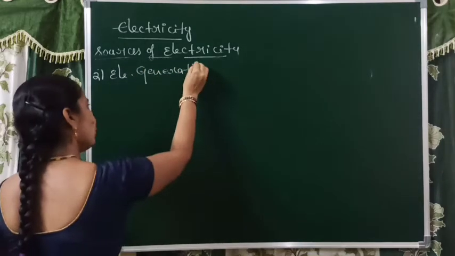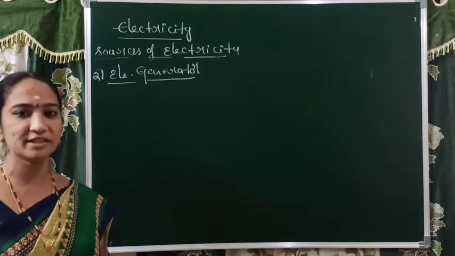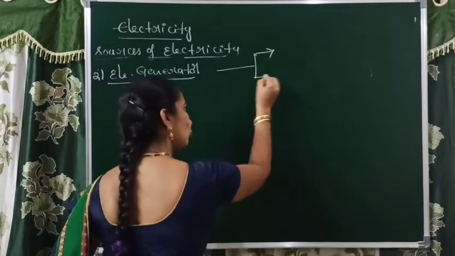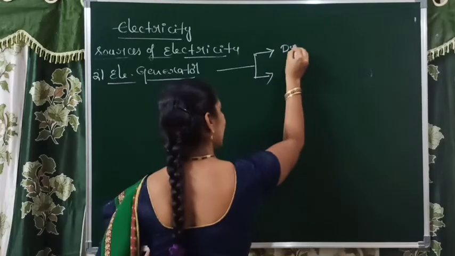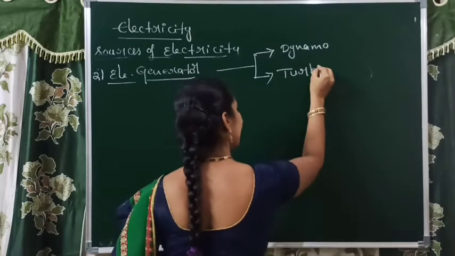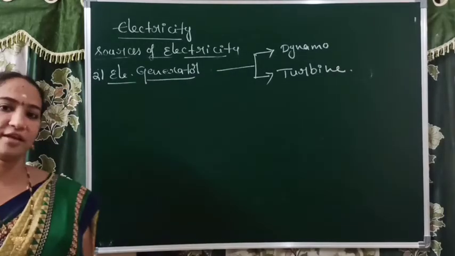It's a very famous word in our day-to-day life, generator. In a generator generally we have two parts. The first part is called the dynamo and the next part is called the turbine.